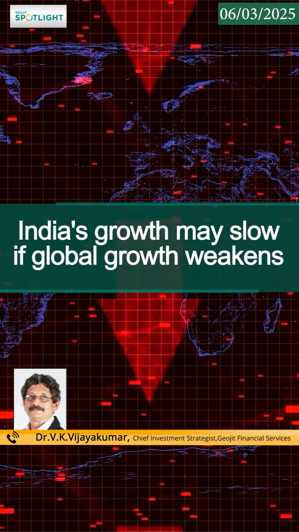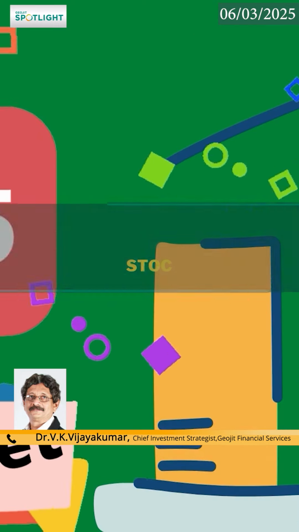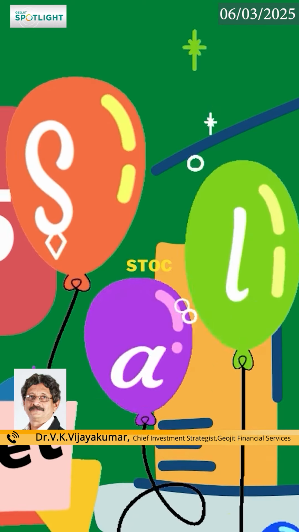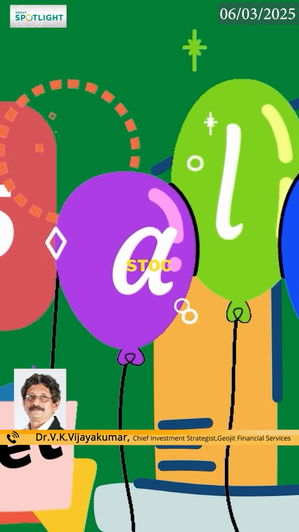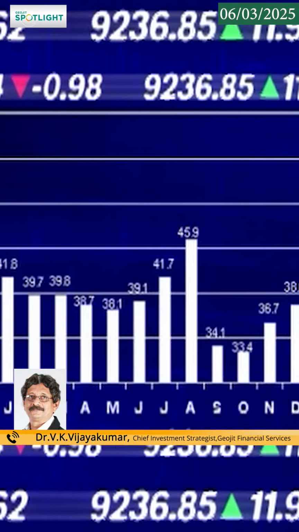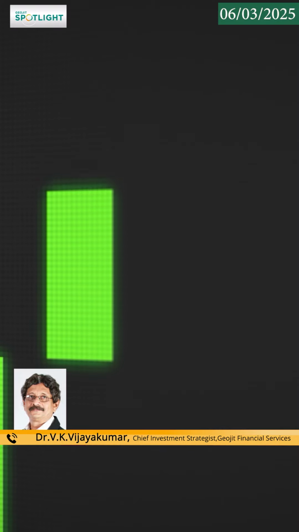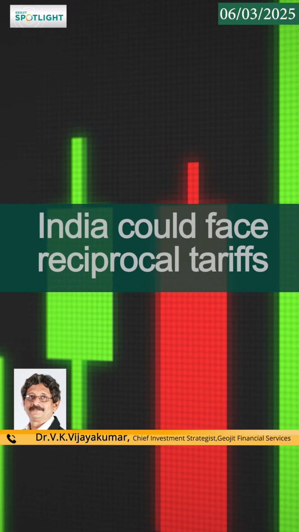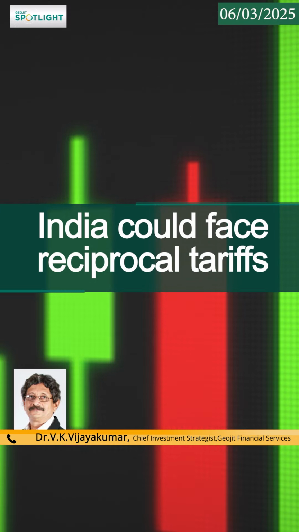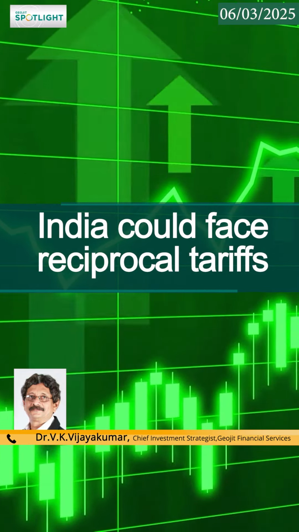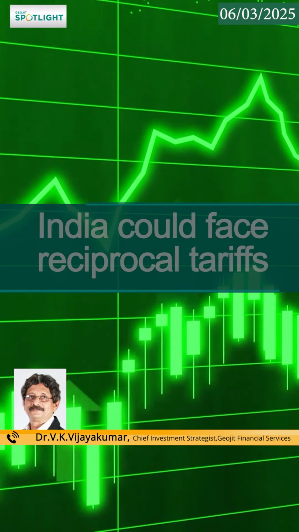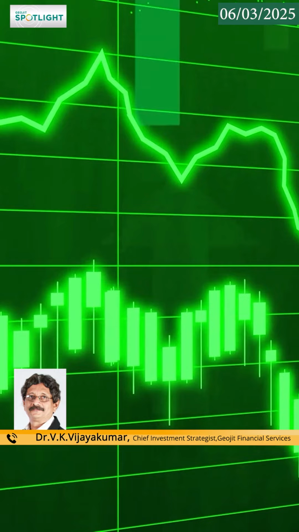Three, India too will be targeted in the reciprocal trade policy to be announced on April 2nd. Trump had repeatedly described India as tariff king. So India will be imposed new taxes. There will be reciprocal tariff. Reciprocal tariff means the US will impose the same tariff which other countries impose on US goods.